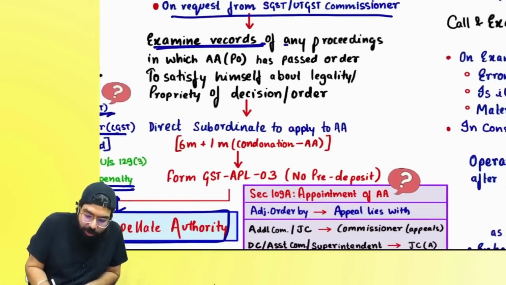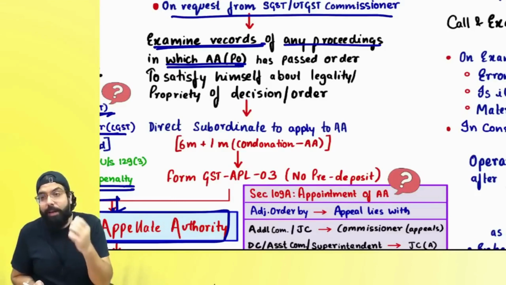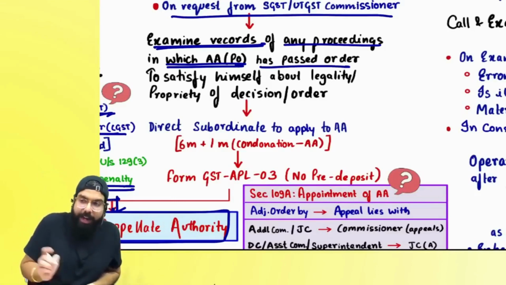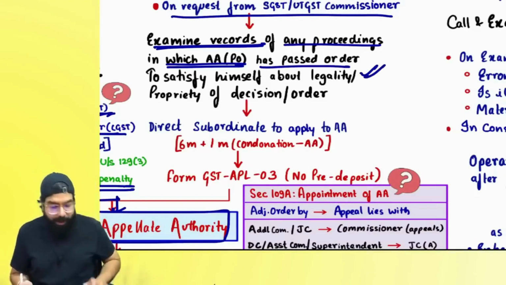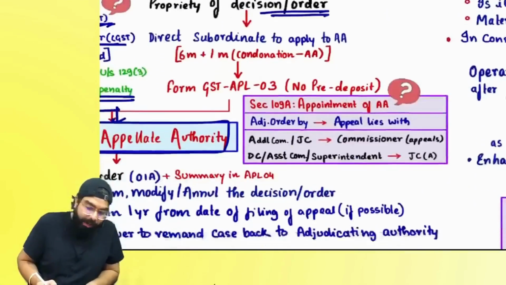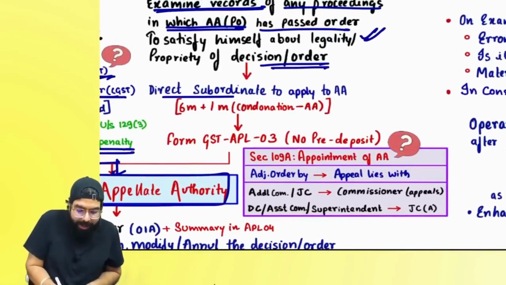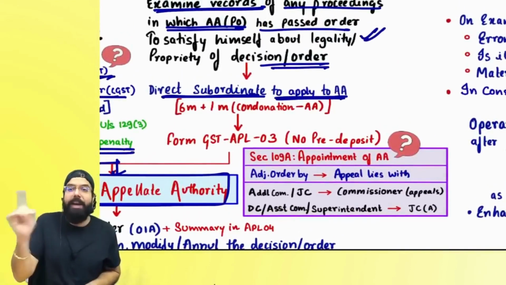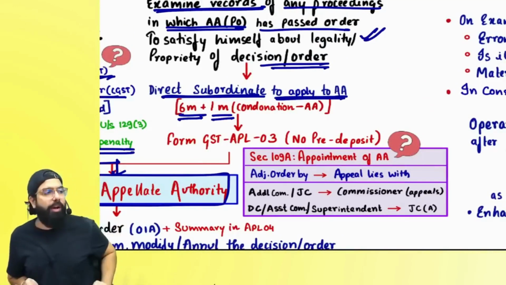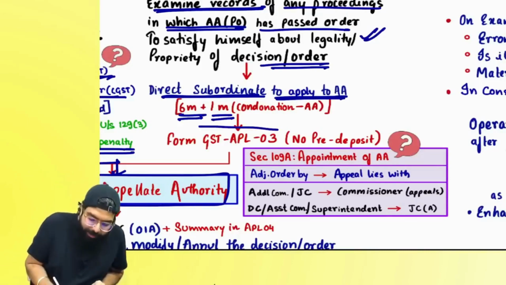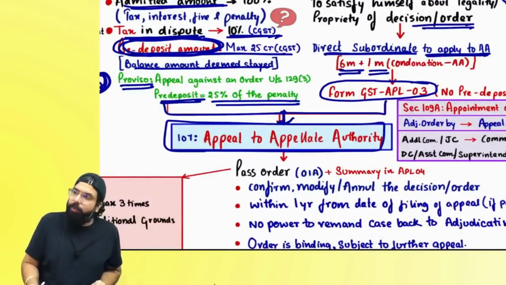He will examine the records of any proceeding in which the adjudicating authority, basically the proper officer, passed the order, and the commissioner will satisfy himself about the legality and propriety of the decision or order. If he finds any discrepancy or fault, he will direct his subordinate to apply to the appellate authority. For the department, the time limit is 6 months, plus 1 month delay can be condoned, and they will apply in GST APL 03, and the appeal goes to the appellate authority.